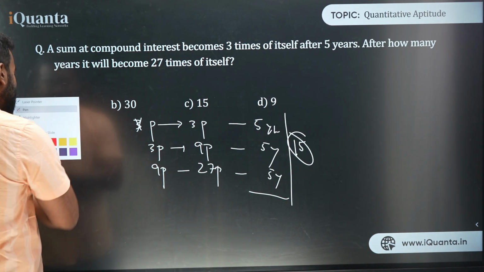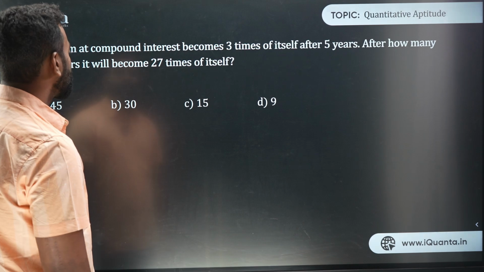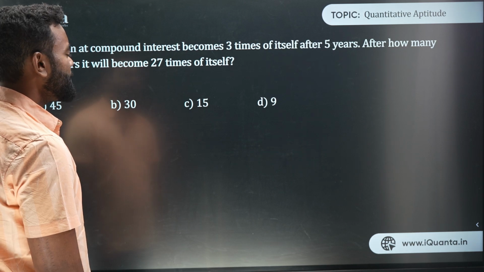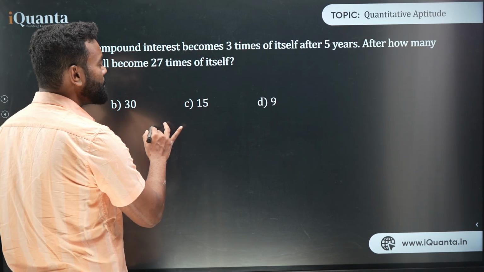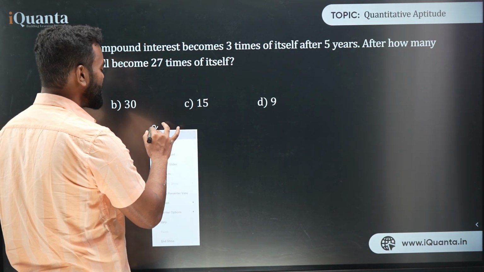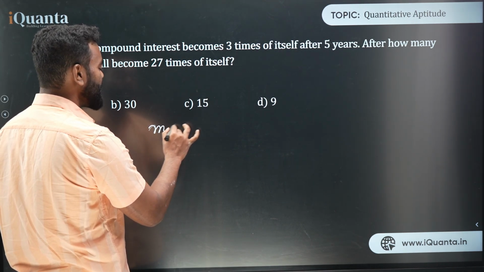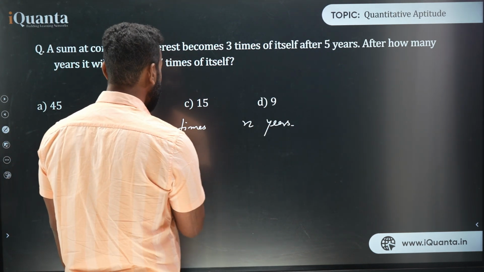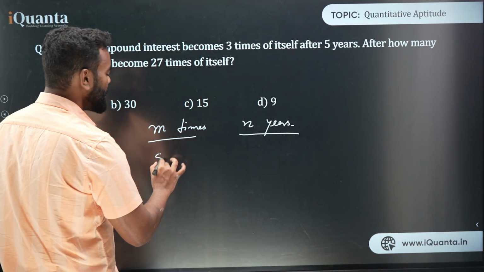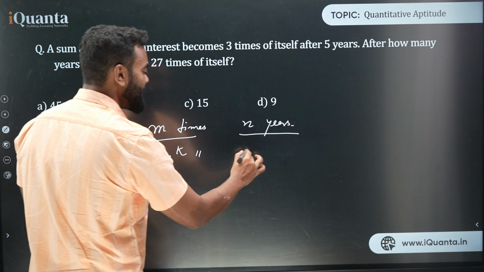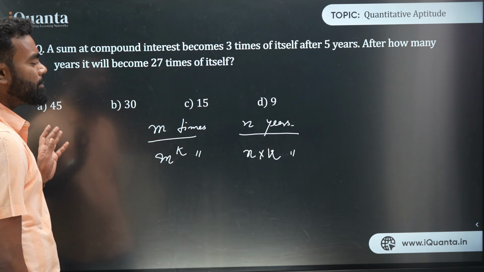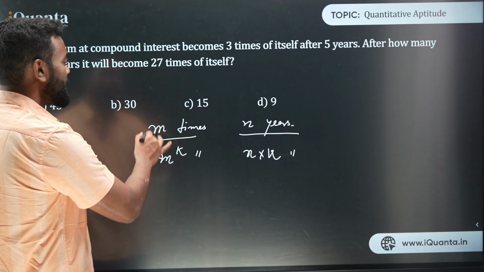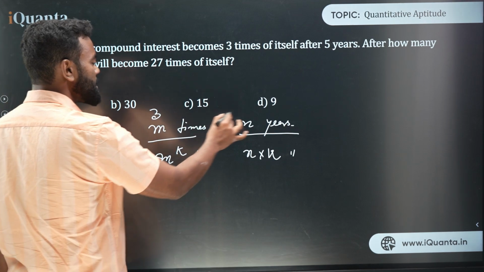Remember, very important. The next thing, we can also use another method. Now think about this question in a slightly different light. Now I'm giving you a shortcut, just remember carefully. If money becomes m times in compound interest in n years, it will become m to the power k times in n into k years. Remember, if it becomes m times in n years, it will become m to the power k times in nk years. Example: here how much was m? 3 times. So it is 3 times in 5 years.